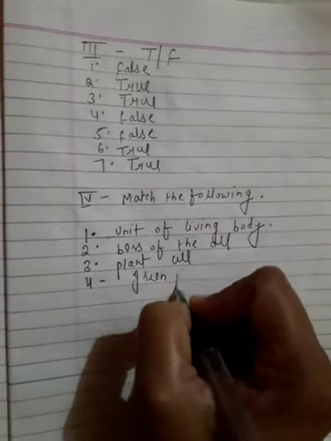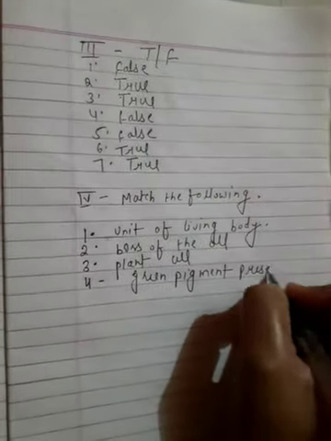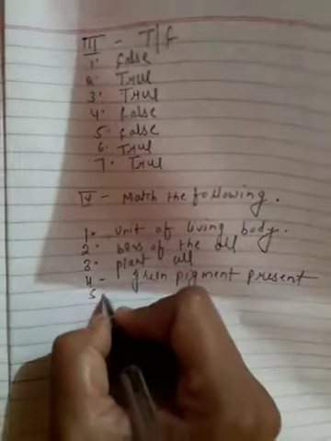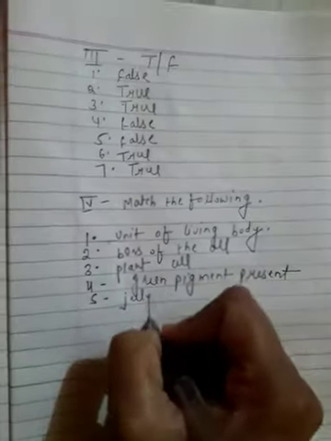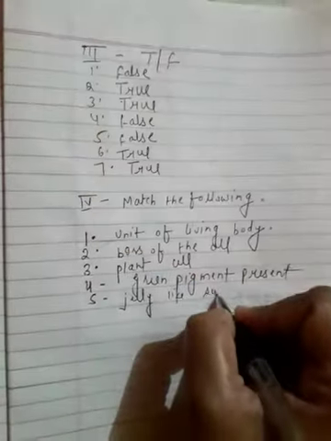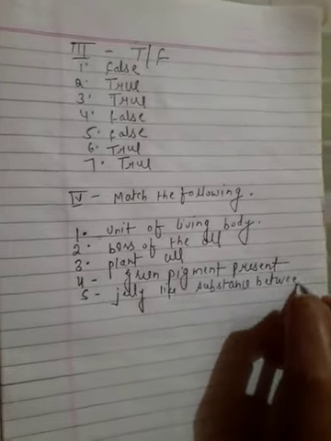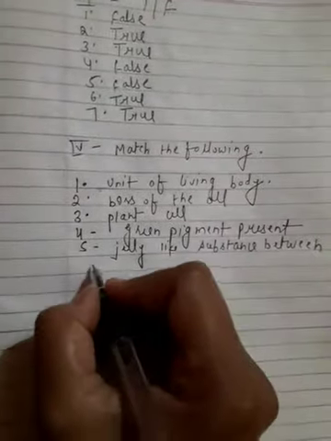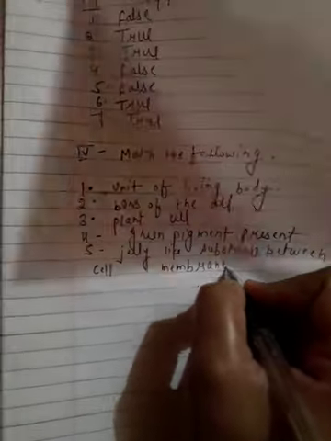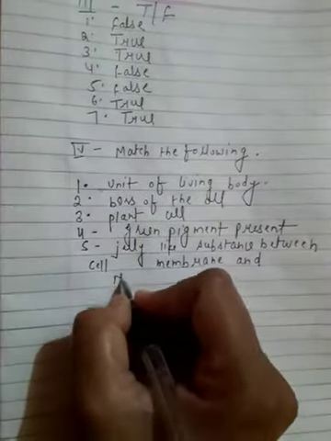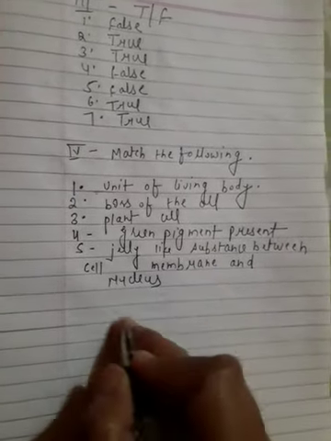Fifth one, cytoplasm, jelly like substance between cell membrane and nucleus.